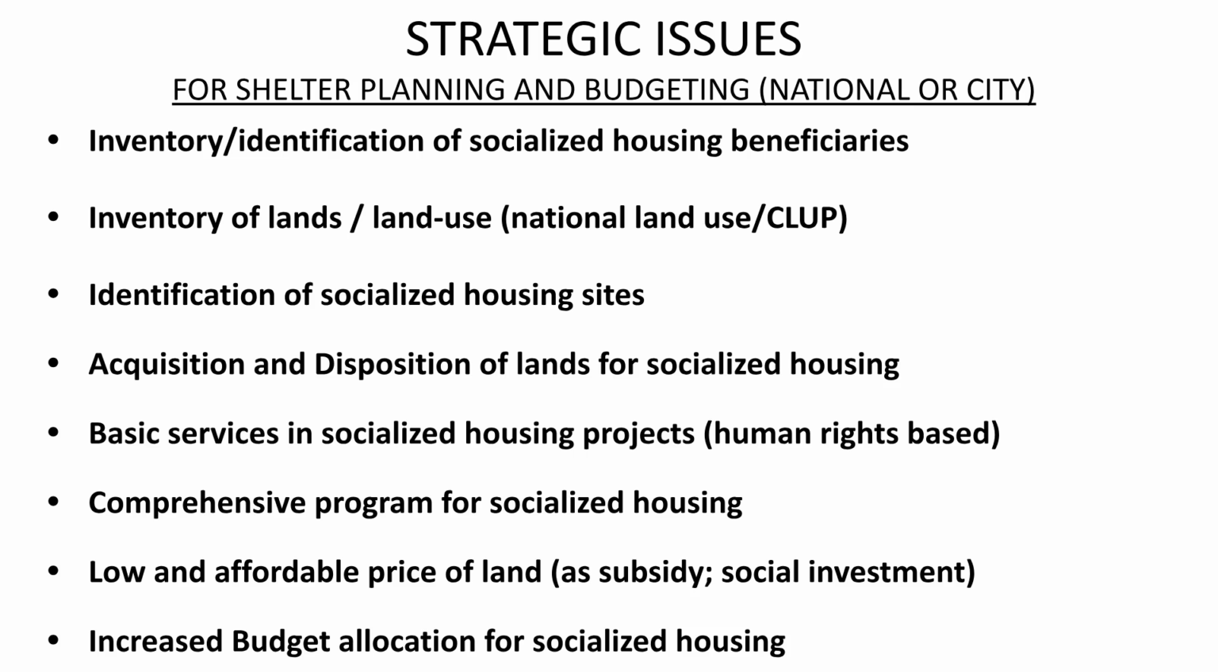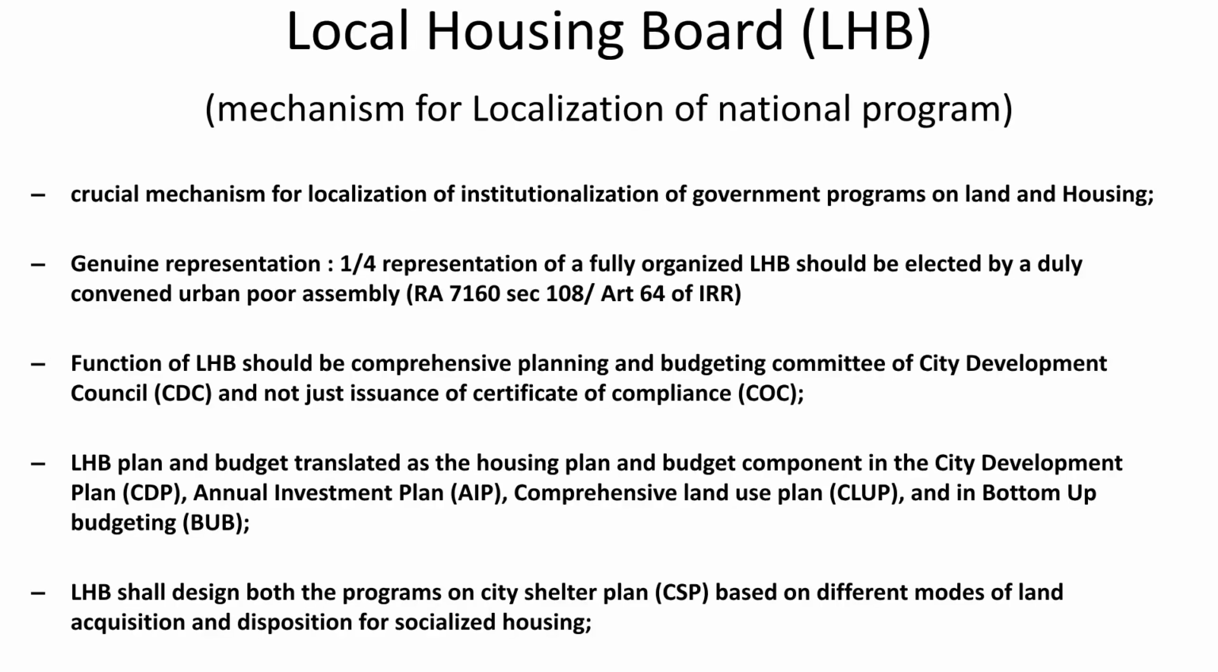Strategic issues for shelter planning and budgeting include inventory of beneficiaries and lands, site identification, land acquisition, provision of basic services, and ensuring full implementation of RA 7279, particularly regarding relocation before eviction. The Local Housing Board, or LHB, is a crucial mechanism for localizing government programs on land and housing. Its functions should involve comprehensive planning and budgeting, translating into components of the City Development Plan and other local plans.